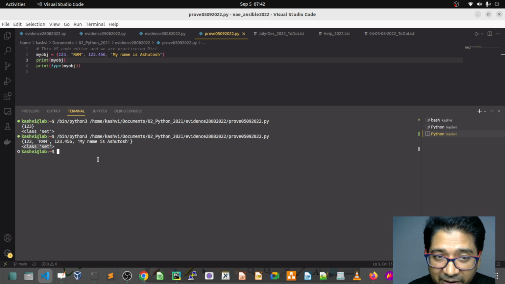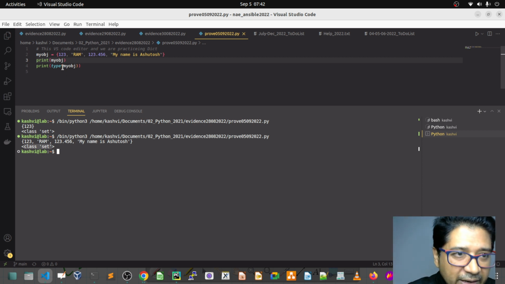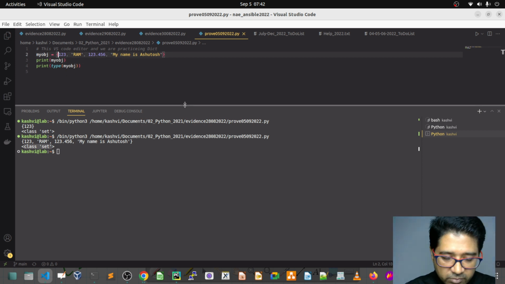Sagar, this is an unordered selection of key-value pairs. You can pass the values in any random order, unordered. Let me show you what I mean by that. I'm going to change this into a key-value format. So what do we have to give? We have to give the key.